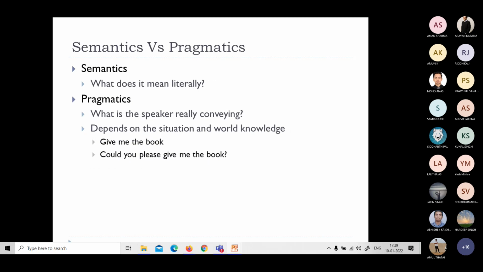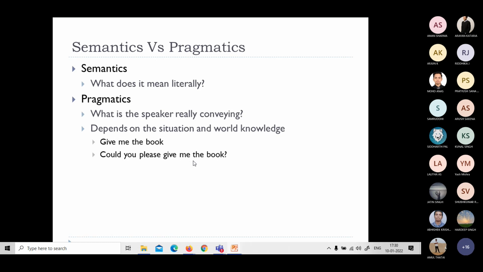The difference between semantics and pragmatics is, semantics means literal meaning. It means literally what does it mean? That is semantics, and what exactly the speaker tried to convey is pragmatics. It may be many things depending on situation and worldly knowledge. Pragmatics plays that role. For example, two examples: give me the book. Could you please give me the book? Are there two different meanings? Absolutely not. Both are somebody asking for a book from someone else. But the first way is ordering them. I order them to give the book.